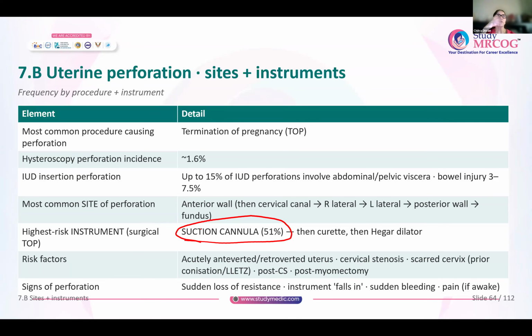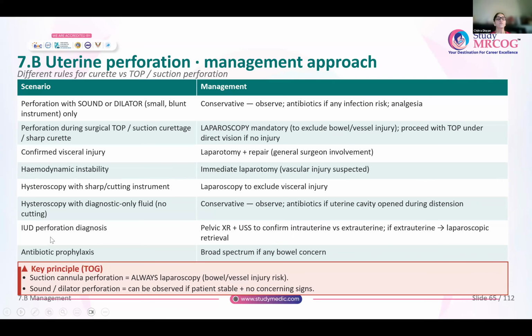If you are doing the procedure under local anesthesia, the patient will complain of severe excruciating pain. So if at any point of time there is severe excruciating pain, stop the procedure immediately. You know that you have perforated the uterus, or suddenly you notice that your instruments are going inside very easily. That also indicates that there could be a site of perforation.